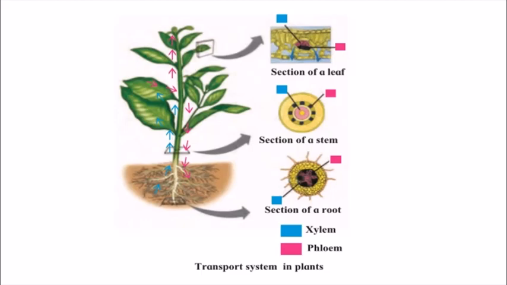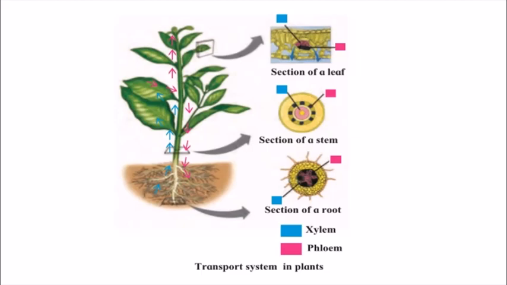Next is the transport system in plants. Now, as in our body, we have different veins and different arteries for the transfer of blood from one part of the body to the other part. Same way in plants also, there are different sections which are present for transport. Now, the transport of food and water is necessary. The plants absorb minerals from the soil and provide them to the different parts of the plant. So there must be some type of system in plants also that is called the transport system in plants.